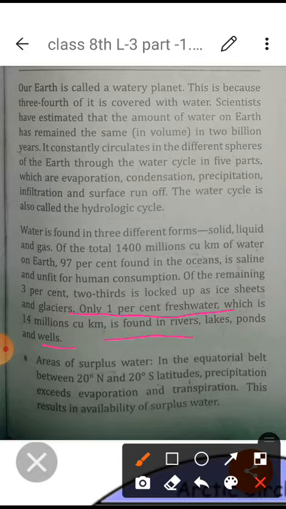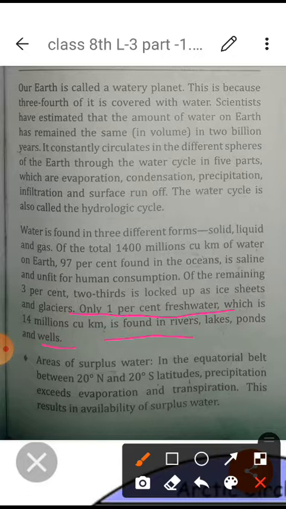If we talk about our country or the whole world, water is not available in proportion on all sides of the earth's surface. There are some areas with more availability of water and some areas with less availability, especially in our country. In the northern plains, where rivers flow, it is okay, but in the upper area, Jammu and Kashmir and some parts of Uttarakhand, and in Rajasthan, there is a lack of water.